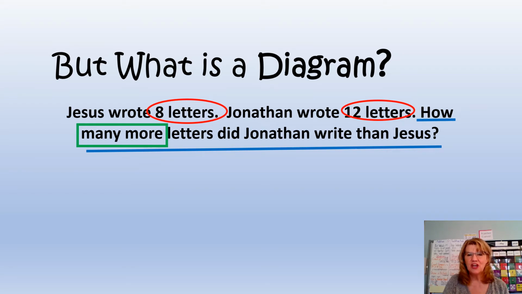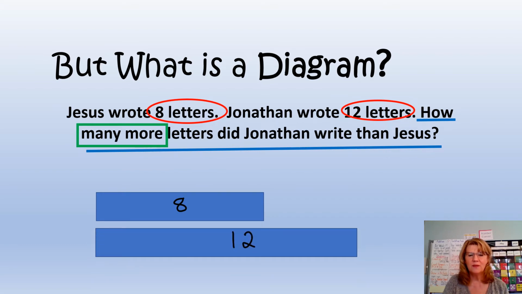Jesus wrote 8 letters. Jonathan wrote 12 letters. How many more letters did Jonathan write than Jesus? Well, Jesus wrote 8 letters. Jonathan wrote 12 letters. How many more letters did he write? We could say 12 minus 8 and get the answer, or 8 plus blank equals 12 and count on like we did last time. And we have to figure that out. So let's go 12 minus 8 equals 4. Excellent job.